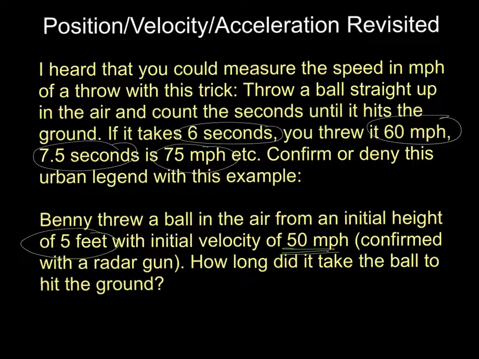So let's see. You throw something up from a height of 5 feet with a speed of 50. How long does it take to get back down to the ground? And we'll use a clean slide to answer that question. So the info that I know is that S sub 0 equals 5. That's initial position. S is the letter we use for position, and sub 0 means at time 0. You could also call it S of 0 equals 5. The initial velocity equals 50.